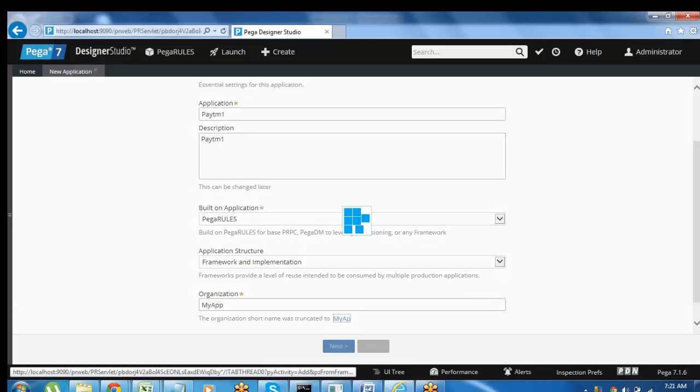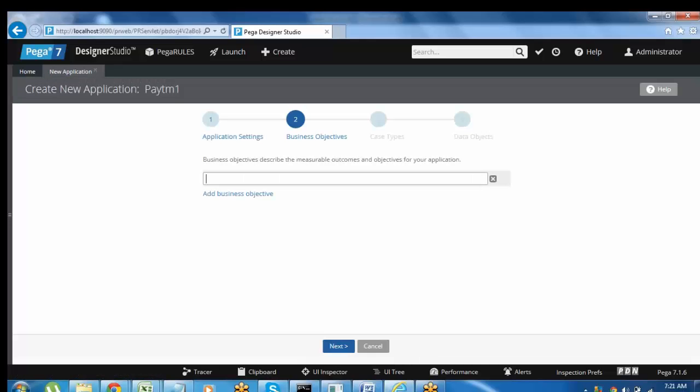And in the next stage it will go to the business objectives. It will ask you to enter the business objectives. They can enter anything, like automating the application or building the application in a framework. They can enter anything, it is not mandatory.